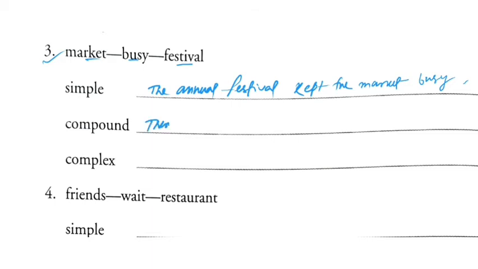Second one, just like this one: there was an annual festival and the market was busy.